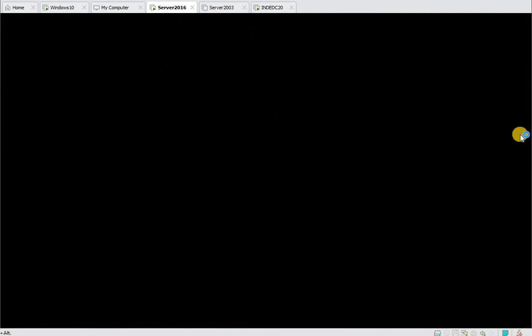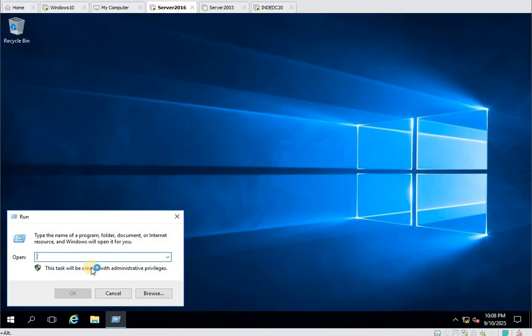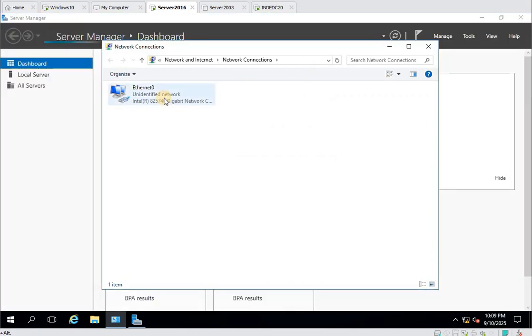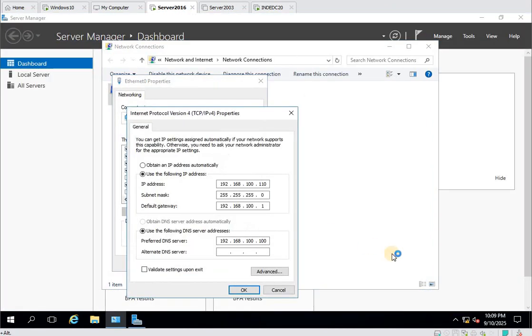So it depends on you if you want to use this, change the IP of this computer so that it can be authenticated by the domain controller. Otherwise, you can just simply go and decommission it. It depends on you, but now it is not working as a domain controller.